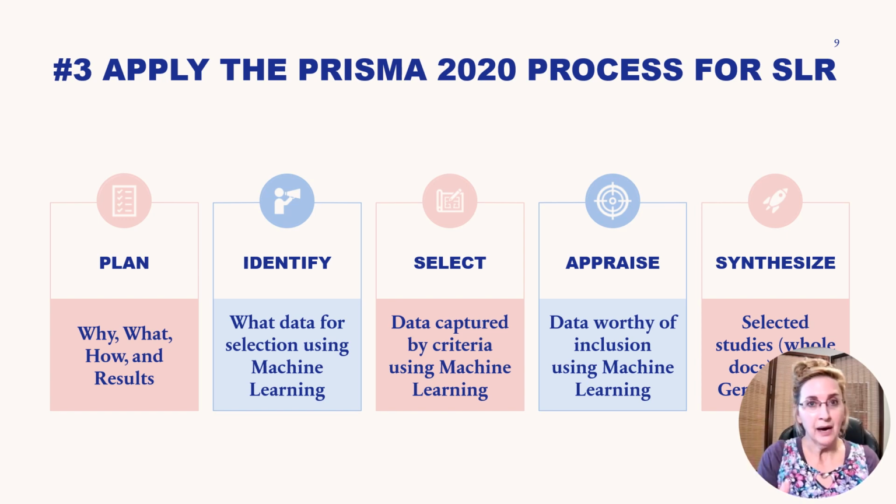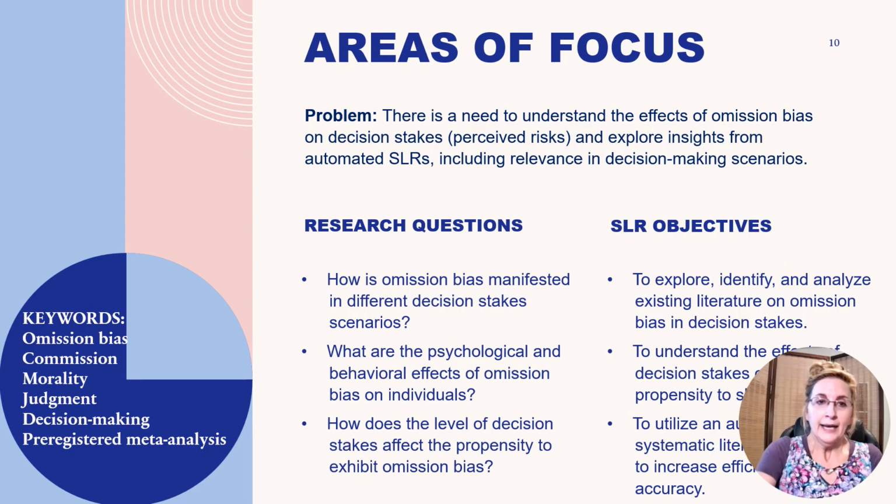After I have a good model, got good accuracies in there, then I can ask it to synthesize and see what comes out. What does it make of everything that I just trained it on with all these journal articles and sets like that? So that's the process that I'm doing. Now, this is the area of focus. So applying that systematic literature review with the PRISMA approach.